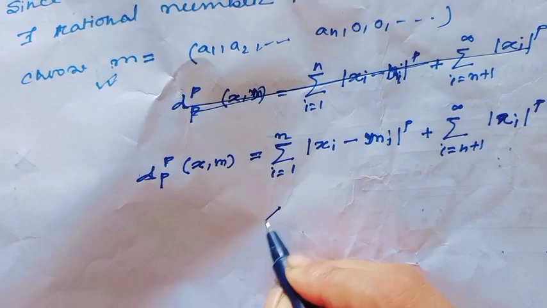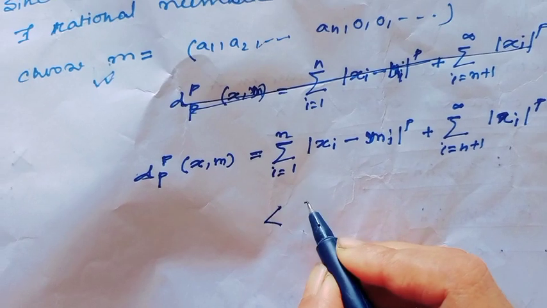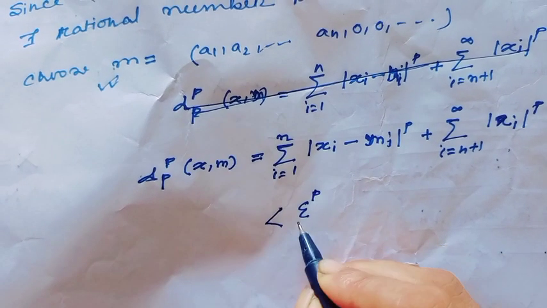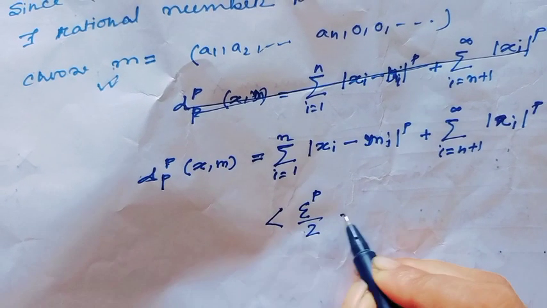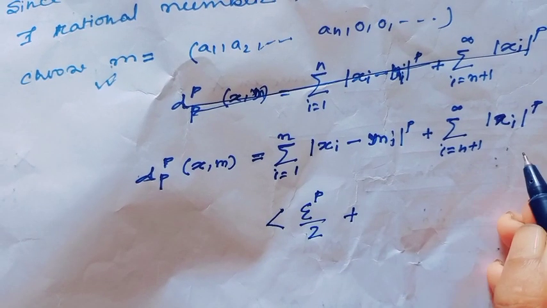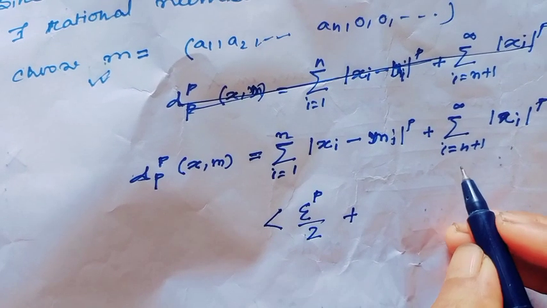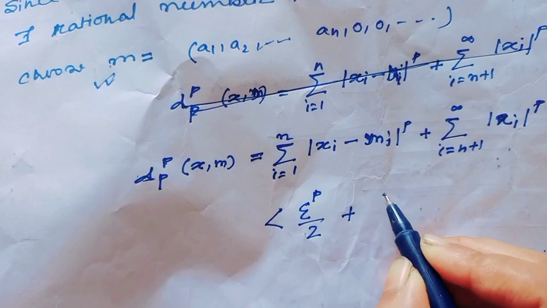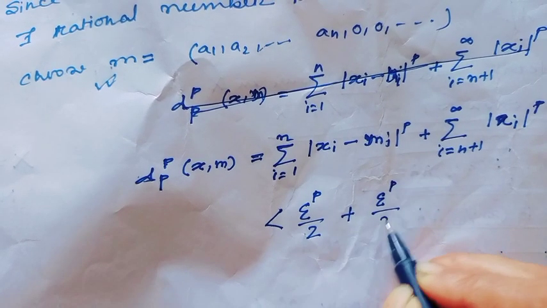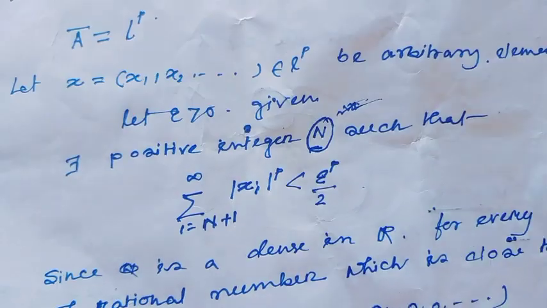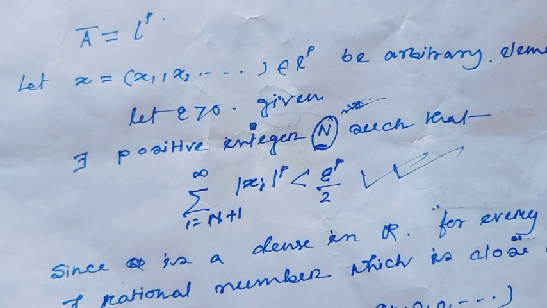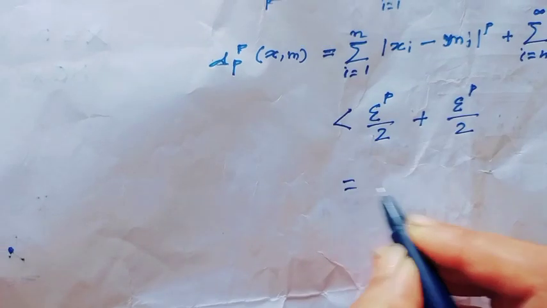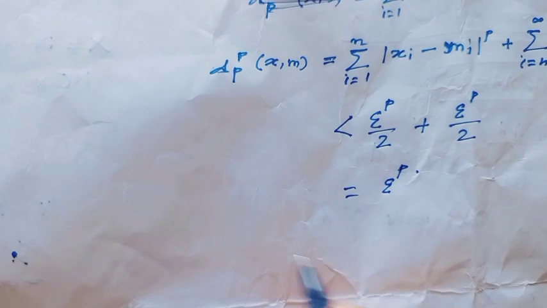Obviously this is less than epsilon to the power p over 2, plus this first part is also less than epsilon to the power p over 2, because from this expression we can tell this. So this is equal to epsilon to the power p.